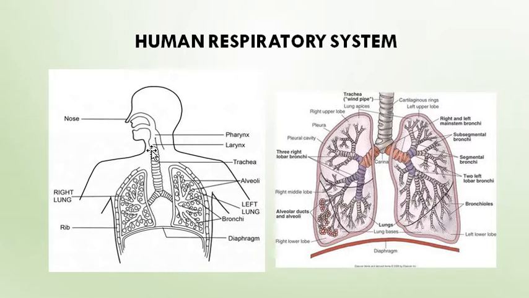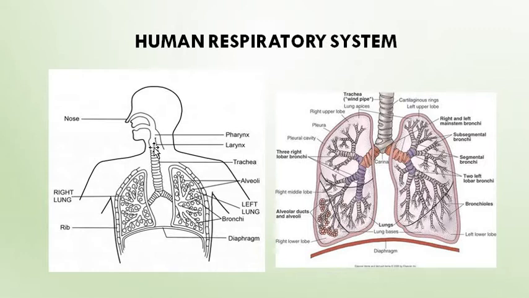Here, this portion of the trachea is known as the larynx, and the larynx is also the same as the glottis. It is the opening into the trachea, the passageway of air. The glottis is also responsible for the production of sound.